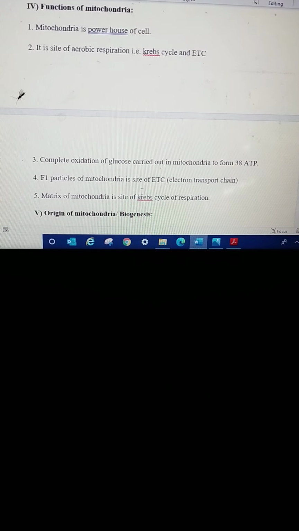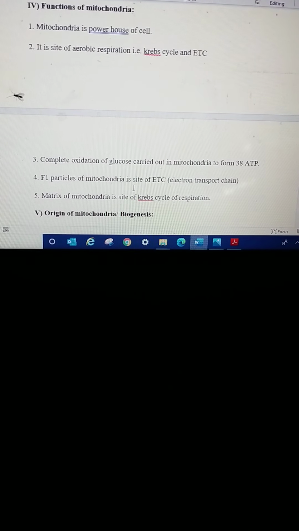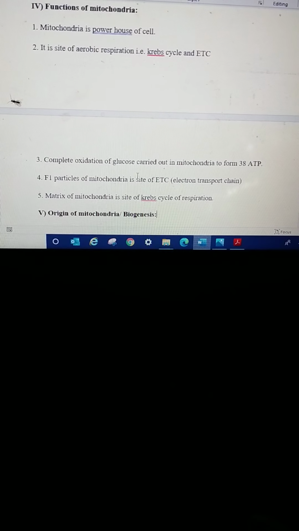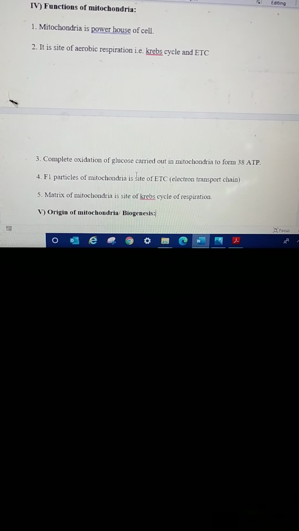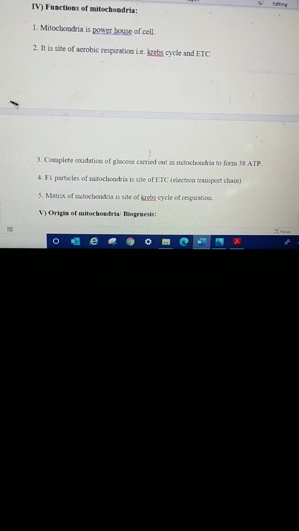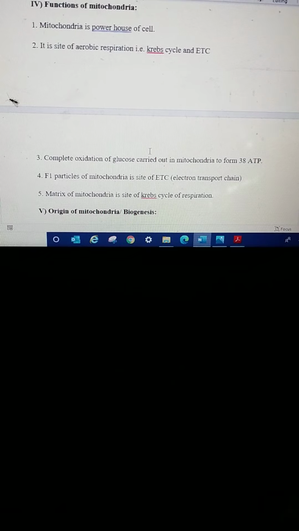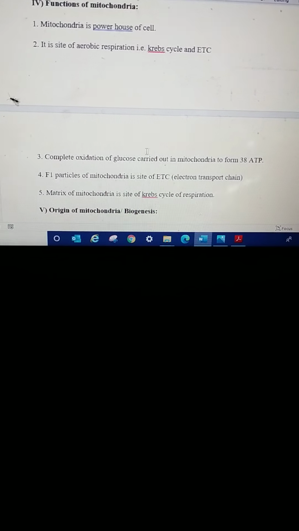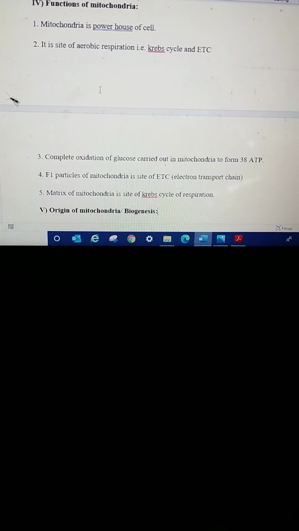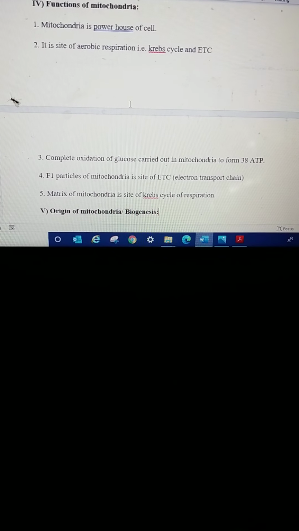So in short, mitochondrial cell organelles carry out most of the respiration-related reactions: the Krebs cycle is carried out in the matrix, and the electron transport chain is carried out in the F1 particles. So this cell organelle is called the powerhouse of the cells.